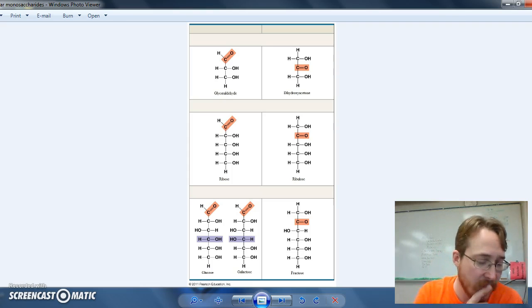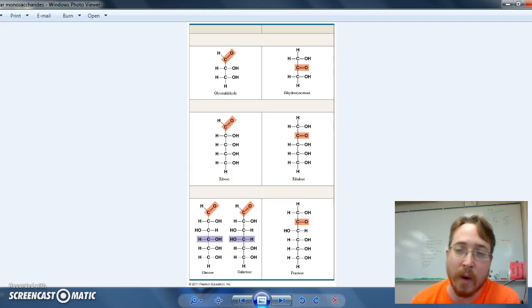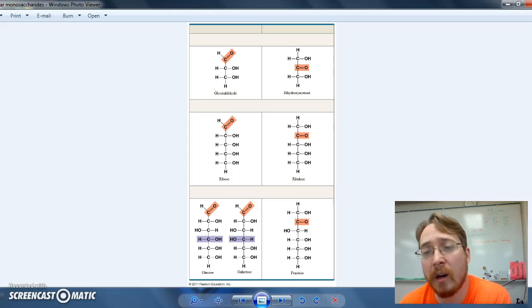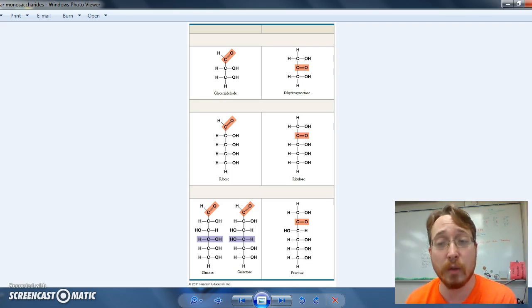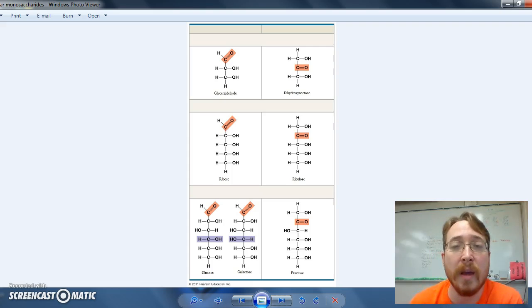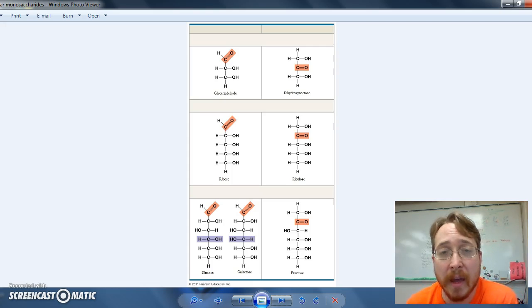So let's start here with our first tier of carbohydrates, the monosaccharides. Mono means one, saccharide is a big fancy science word for sugar. So we're talking about single sugars. And sugars can be chains of carbon from 3 to 6, and they have a couple qualities.